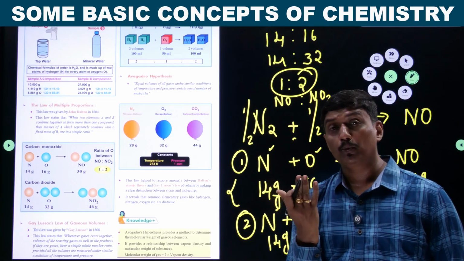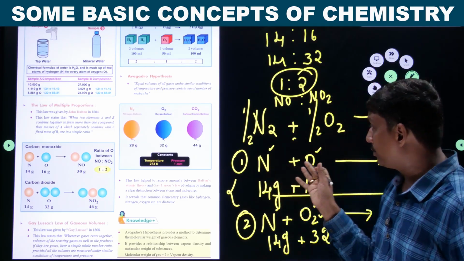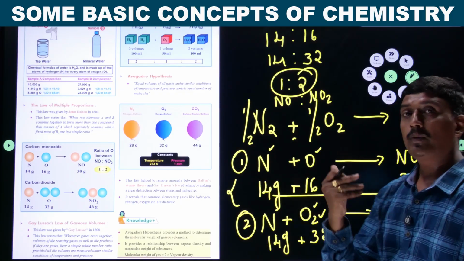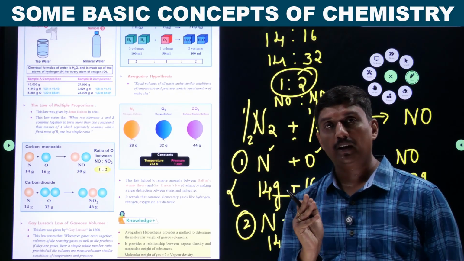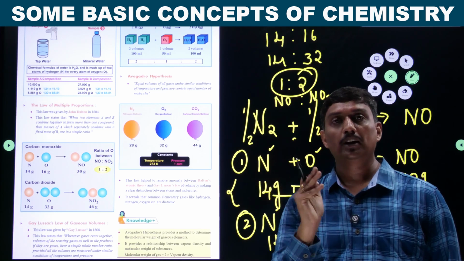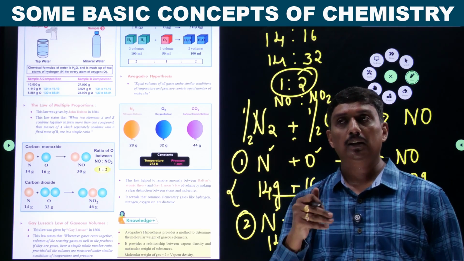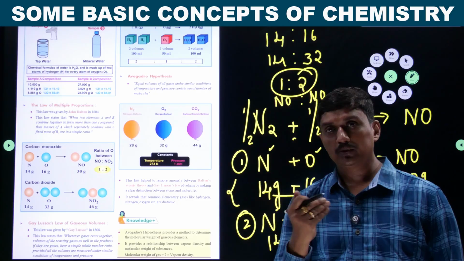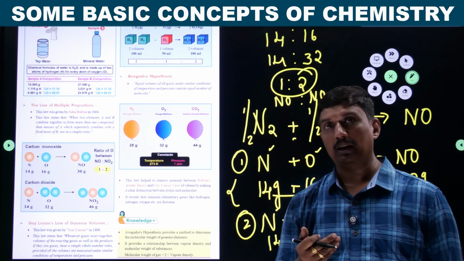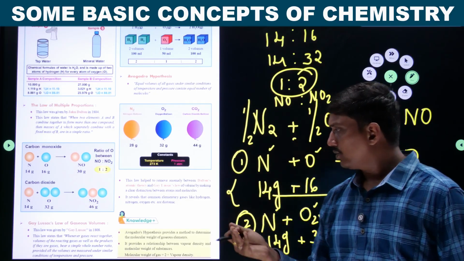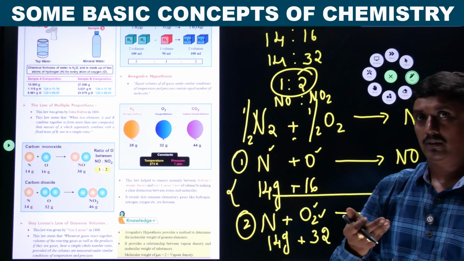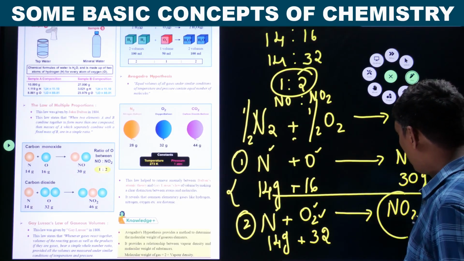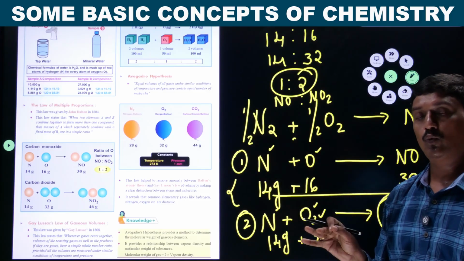Law of definite proportion, how do they give it? So different sources are given. NO2 obtained from combustion of nitrogen, obtained from burning of fossil fuels, and by nitrogen fixation mechanism through nature. So such sources are given, but the product is only one, nitrogen dioxide, NO2.